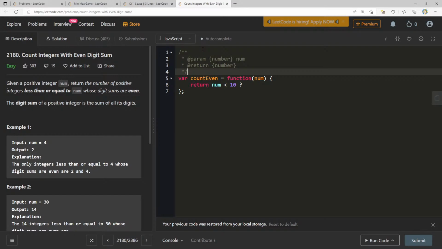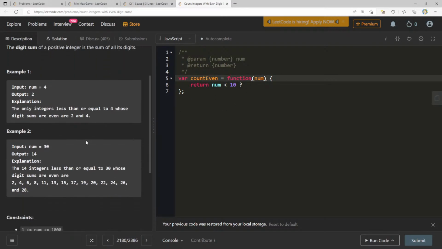Given a positive integer num, return the number of positive integers less than or equal to num whose digit sums are even. So we definitely have that range, 2, 4, 6, 8, and then after 10 they always have 22, 24, 26, 28, then we get to 30, 32, 34, 22, and then 28, and then 30, no, but 30, 31, 33, 35, 37, 39, 40, 42, 44. Yeah. Why is this one so difficult?